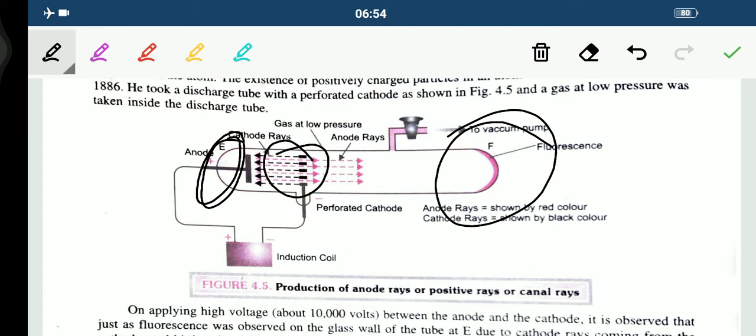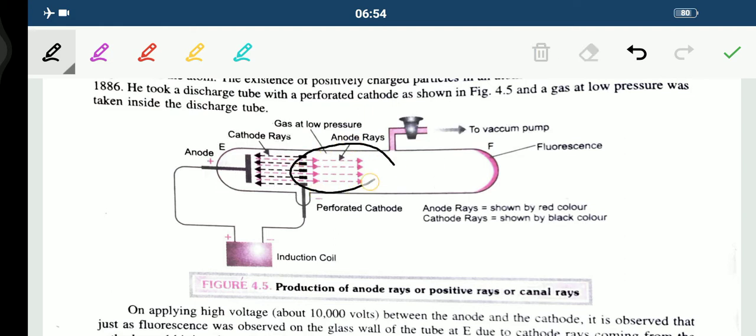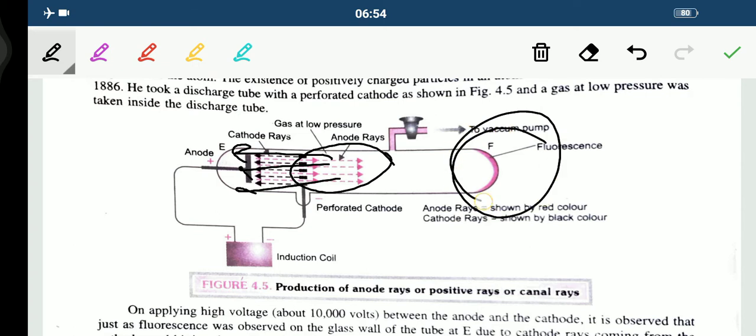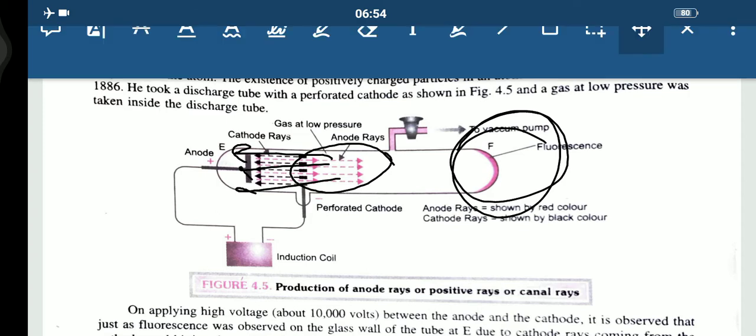Fine, children, they are coming from the side of the anode, which pass through the holes in the cathode. You can see which pass through the holes in the cathode. And then strike the glass wall of the tube at F. So that is why this fluorescence could be seen. So since rays are coming from the side of the anode, therefore we are calling them anode rays or canal rays, and hence they are also called positive rays because they carry the positive charge. Fine, children.